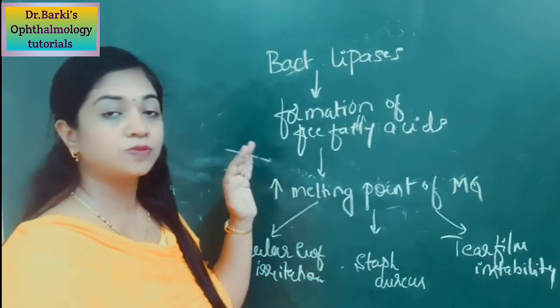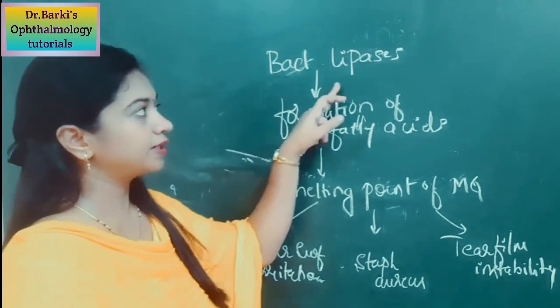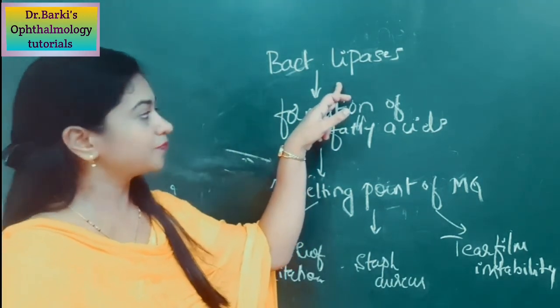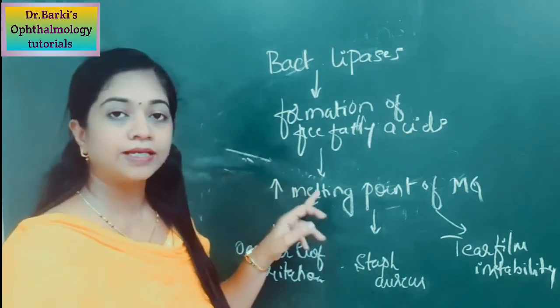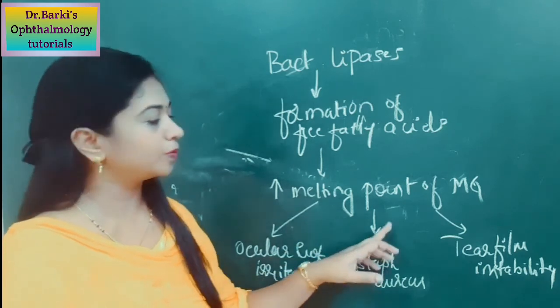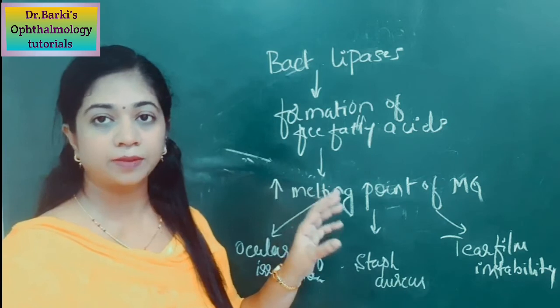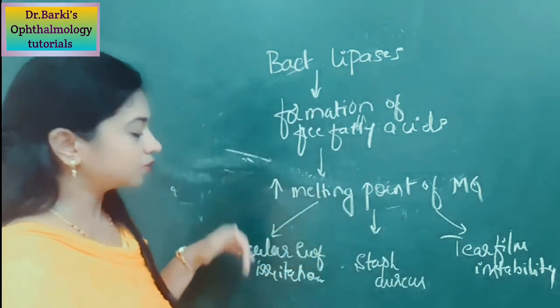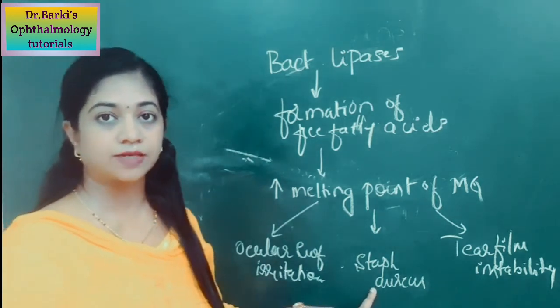So let's see how posterior blepharitis occurs. This is because of the bacterial lipases present at the lid margin, which lead to formation of free fatty acids, which in turn increase the melting point of the meibomian gland secretions. Thereby the secretions of the meibomian glands are pent up in the glands. That will lead to ocular surface irritation, as well as promote the growth of Staphylococcus aureus there.